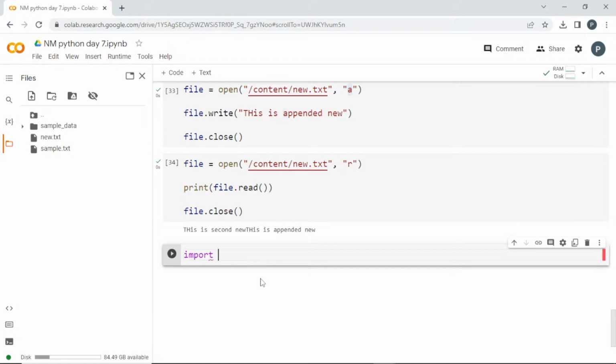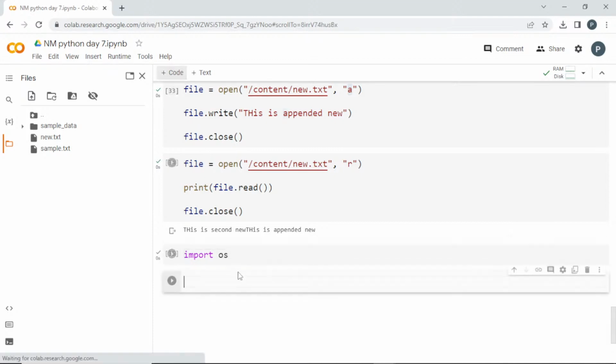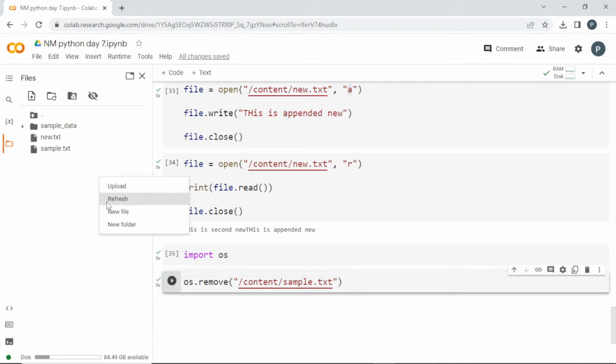Regarding this import option, we will be seeing it in later classes regarding modules and libraries. Import os, I can run this, and once I want to use it, os.remove, and I have to pass the name of this file. If I want to remove this sample file, let me copy the path here and paste it here. Is it clear? If I run this, it is going to delete that file. See here, if I refresh it, that file is actually gone, right? Clear?